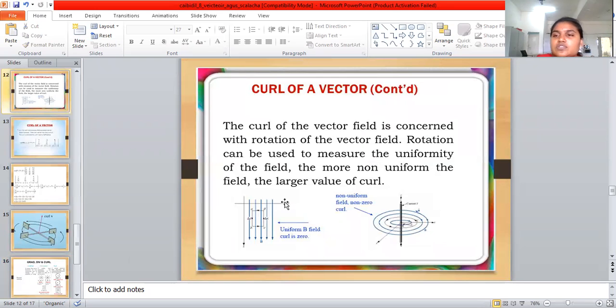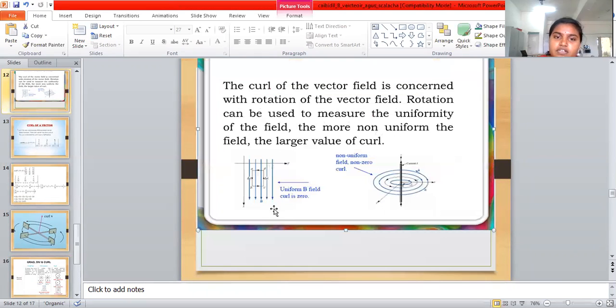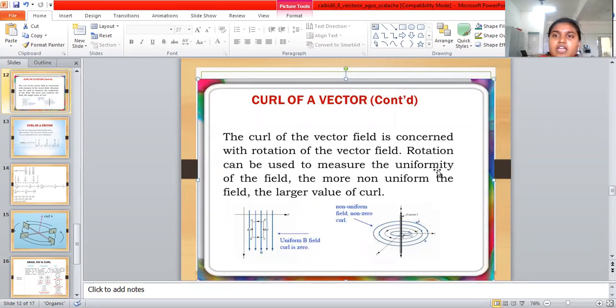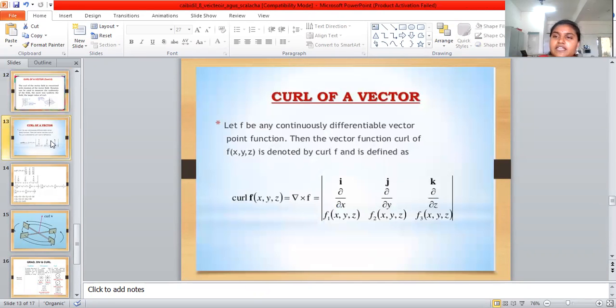The curl of a vector function is rotating. So a vector function that is rotating is a rotating field, rotating uniformly. For a uniform field the curl is 0, and for a non-uniform field it is not 0. Similarly, if the curl is non-zero the field is rotational, and if the curl of the vector field equals 0 it is irrotational. So it depends on the curl.